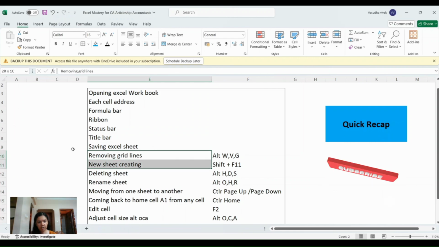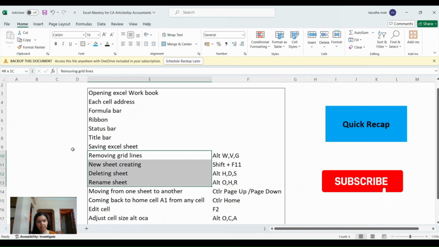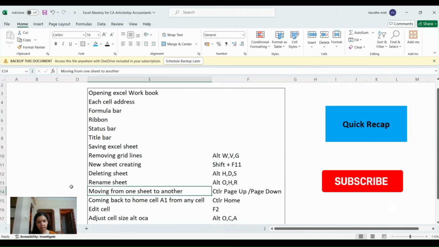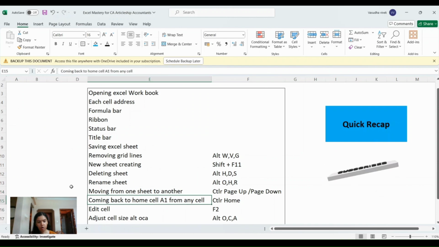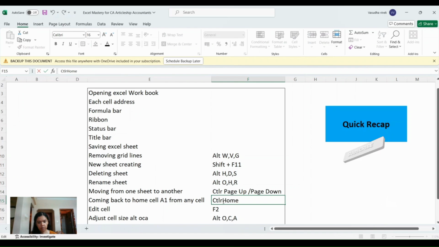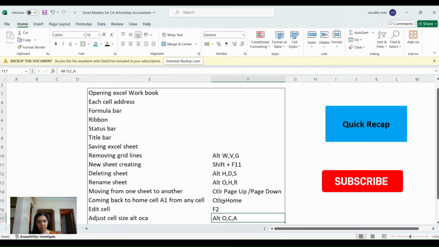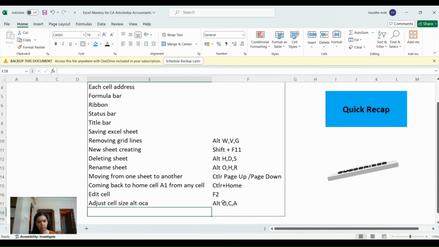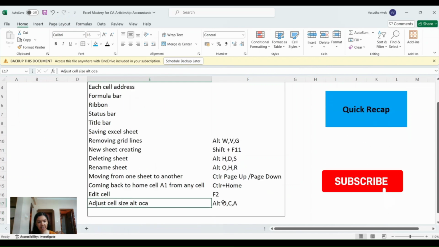Then we also saw the shortcuts for removing grid lines, shortcut to create a new sheet, delete sheet, rename sheet. Then we also saw how we can move from one sheet to another using Control Page Up and Control Page Down. And we also learned how to come back to the home cell, that is A1, from any other cell, using Control plus Home. Then we learned how to edit a cell. To edit a cell, you can press F2. Then we learned how to adjust a cell size. To adjust the cell size, the shortcut is Alt O C A.